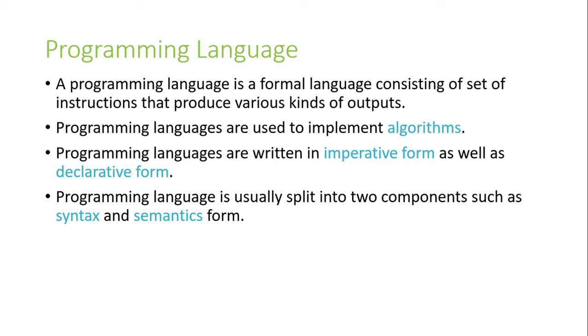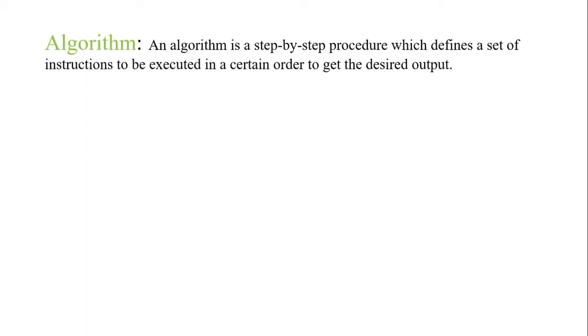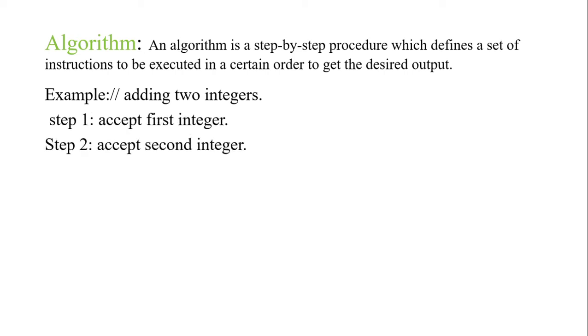And let us discuss three words here. What do you mean by algorithms, imperative form and declarative form? You are new to that, right? So I'm going to discuss all of them. What do you mean by algorithm? An algorithm is a step-by-step procedure which defines a set of instructions to be executed in order to get the desired result. In other words, it's a logical sequence of step-by-step procedure. For example, let's take adding of integers. First we need to accept the first integer, then accept the second integer, then calculate the sum, and then display the result.